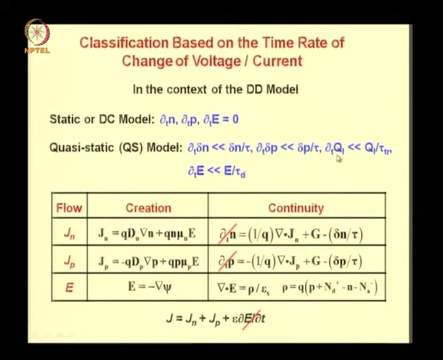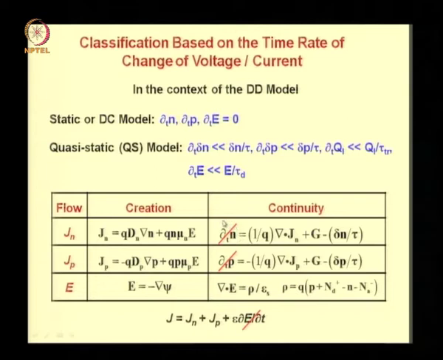For clarity, let me just mention that the inequality dou Qi by dou t is much less than Qi by transit time can be obtained from the continuity equation for electrons or holes, depending on whether the inversion layer is because of electrons or holes. So assuming that the inversion layer is because of electrons, you can derive this equation from the electron continuity equation by integrating it with respect to distance from source to drain.